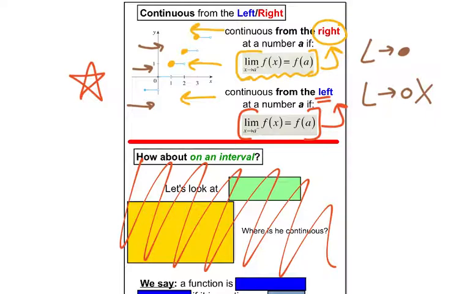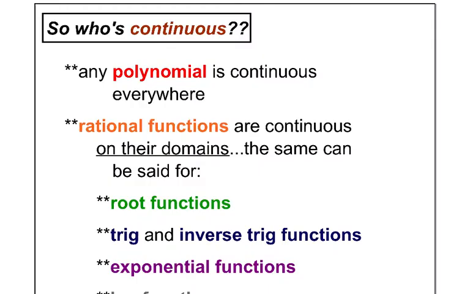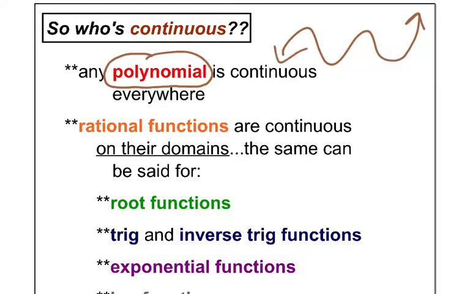Okay? Great. So, okay, let's just take a summary right here. What is continuous? What graphs do we have continuous? You know so many graphs now at the sort of the pinnacle of your high school math career. So which ones are continuous? In general, pretty much all polynomials are continuous everywhere. All of our polynomial graphs, like x cubed, x to the fourth, x to the fifth, they're all smooth. You can draw them without picking up your pen. Check.